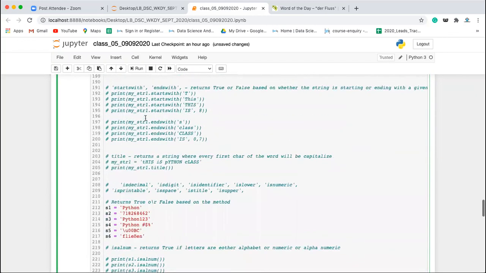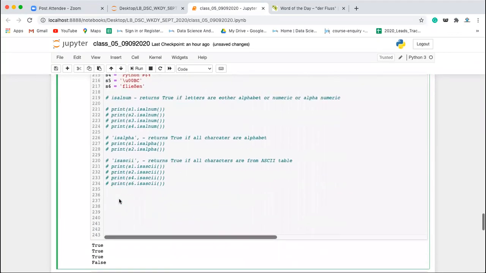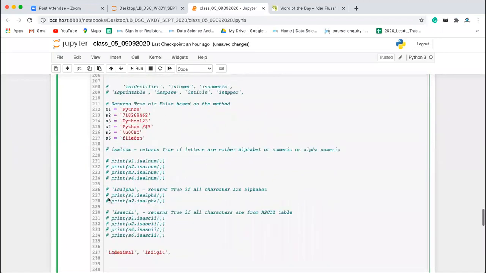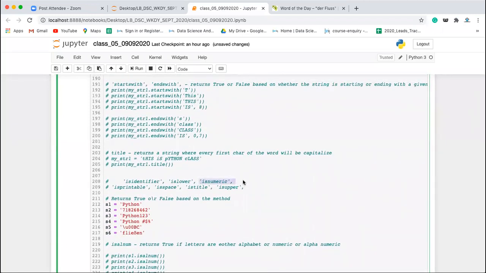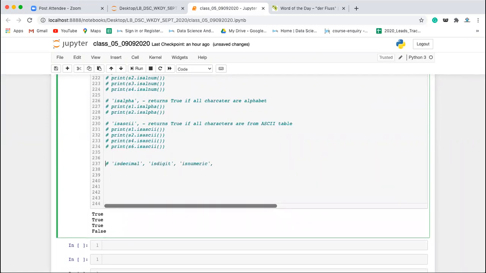Okay. Now let's come to the is decimal, is digit, and is numeric. All these three functions look similar, but there is a slight difference. Out of this, is numeric is different, but is decimal and is digit are similar. Okay, so they all return true if all characters are numeric value. Out of that, some function will check decimal, some function will check digit, some function will check is numeric.